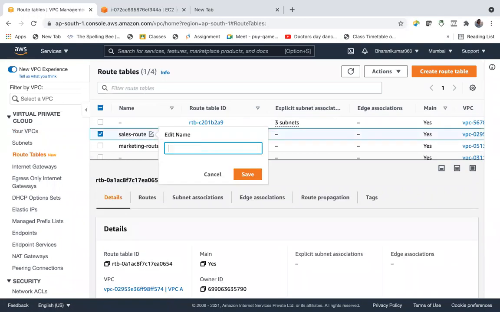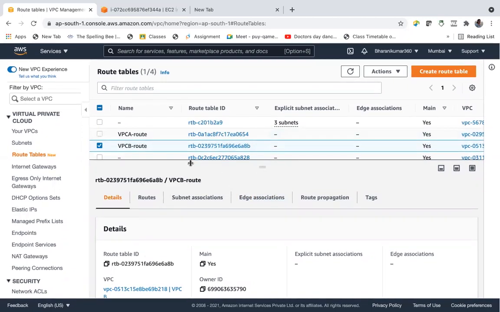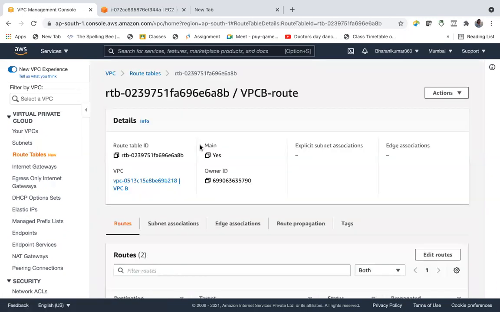This is the VPC A route table, and this is the VPC B route table. Save. Same thing here also.